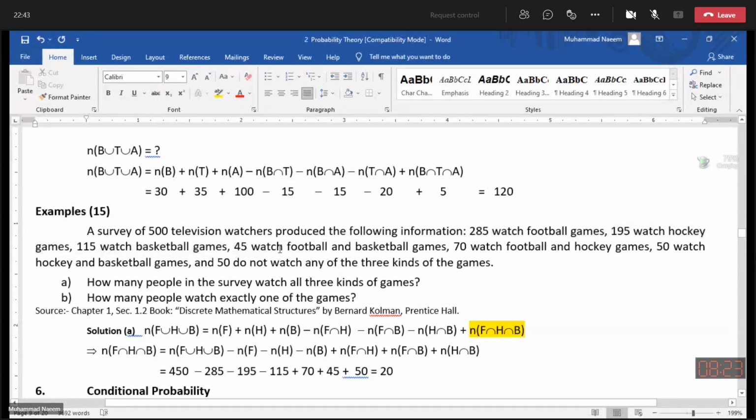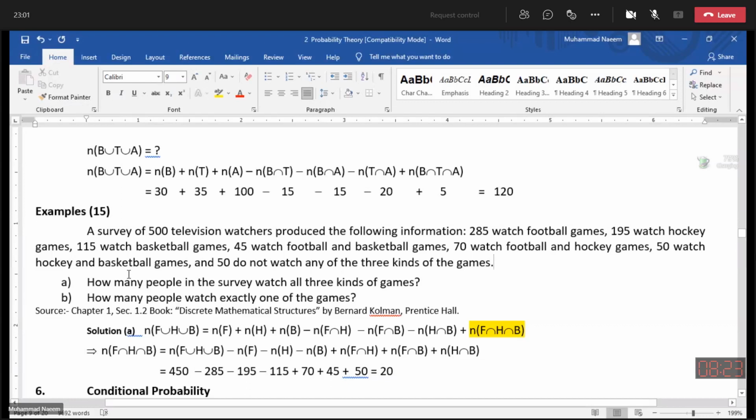Furthermore, 45 watching football and basketball, 70 watching football and hockey games, 50 watching hockey and basketball, and 50 do not watch any of the three kinds of the games.